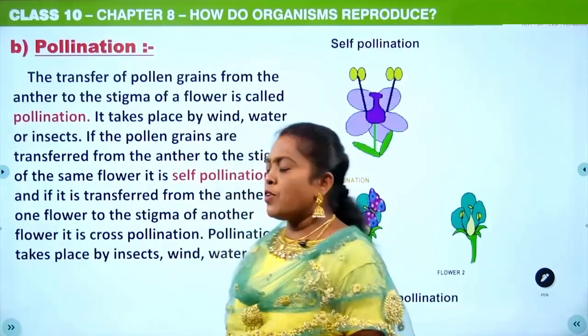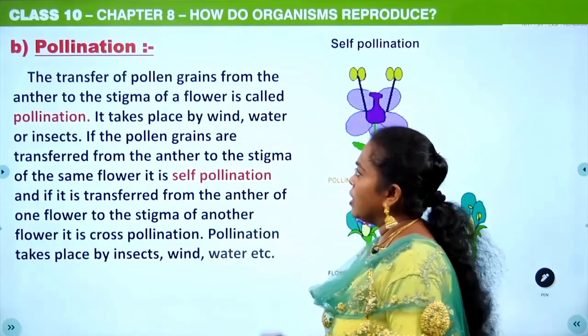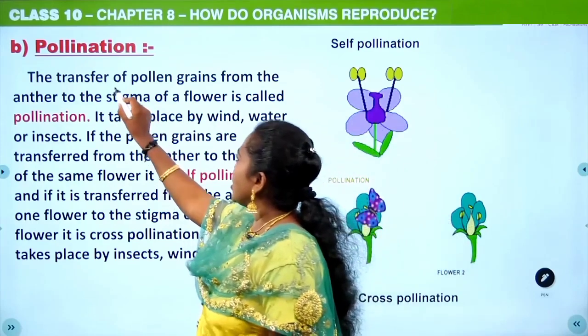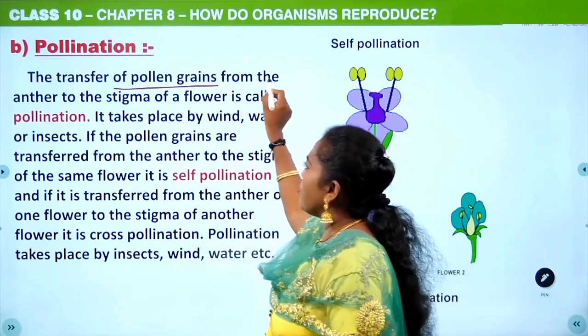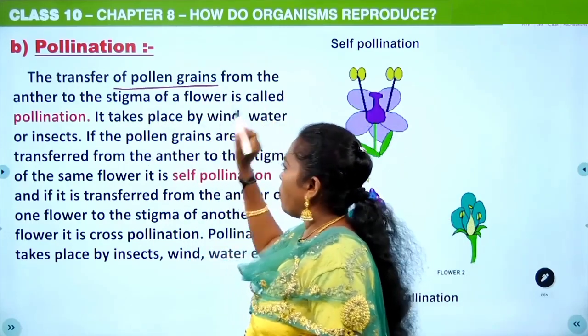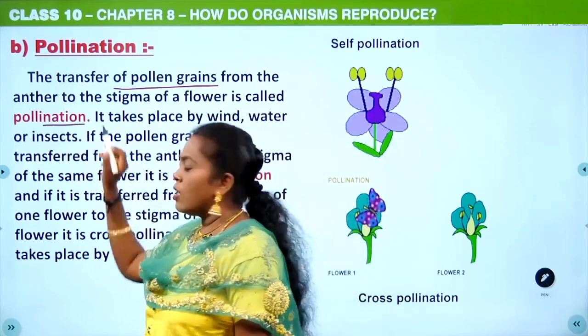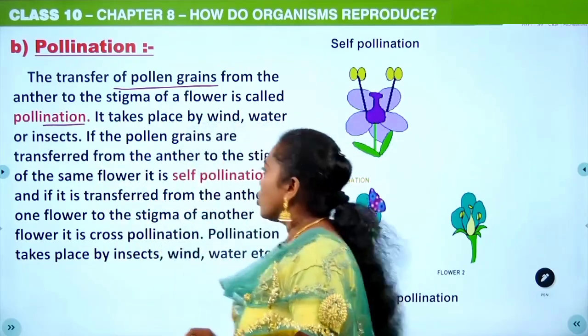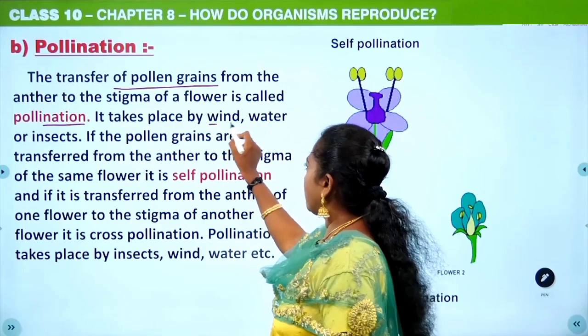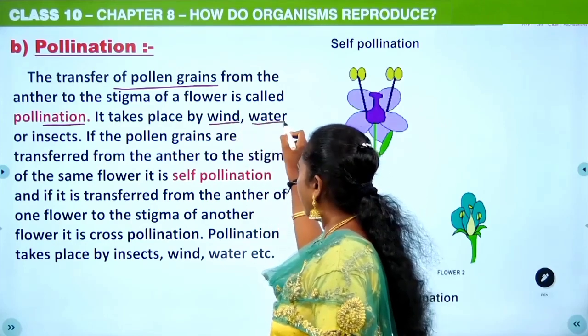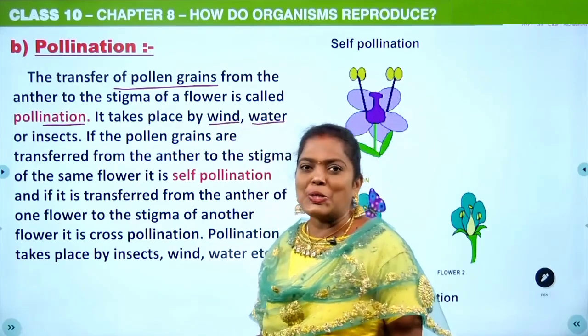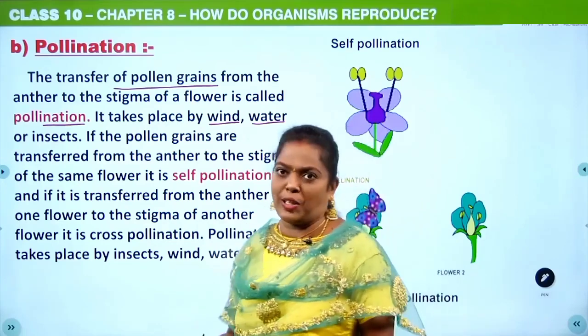Okay, so the first step is pollination. As I have told you, transfer of pollen grains from the anther to the stigma of a flower is called pollination. This can take place with the help of wind. When wind is doing this, you will call it anemophily.